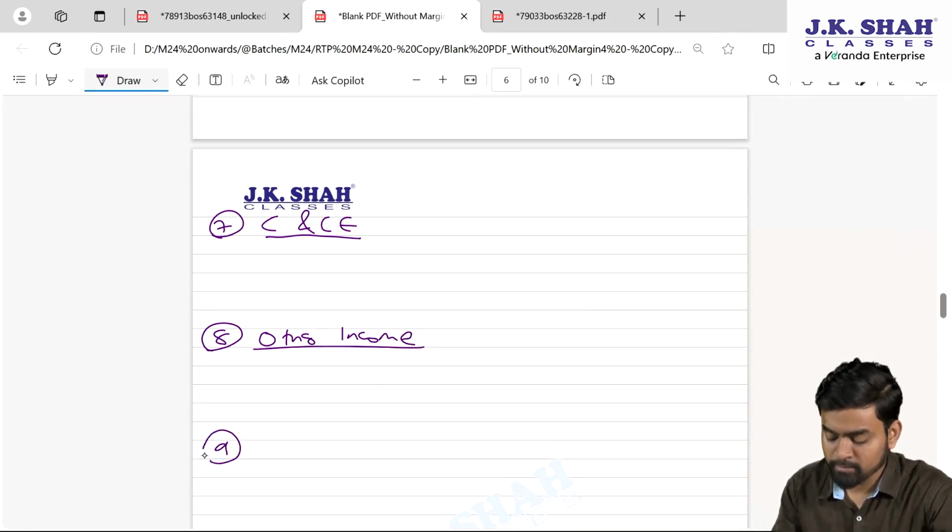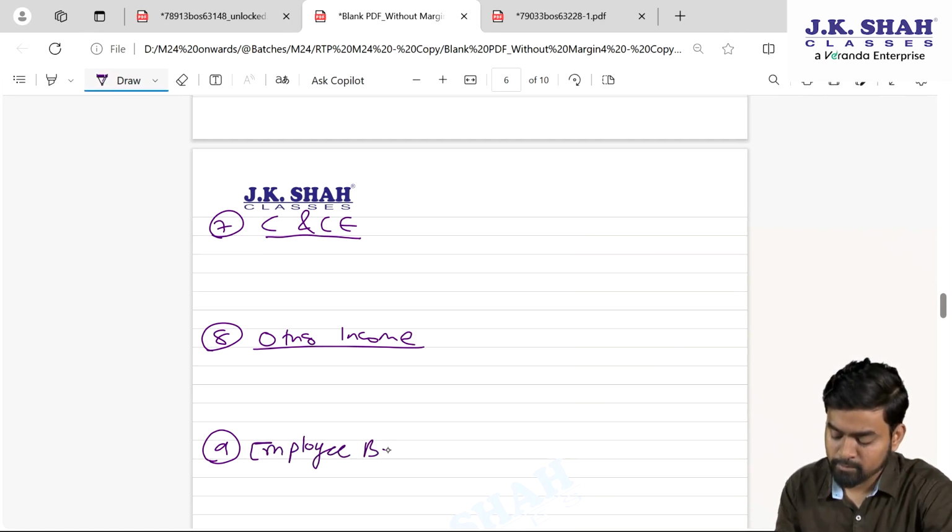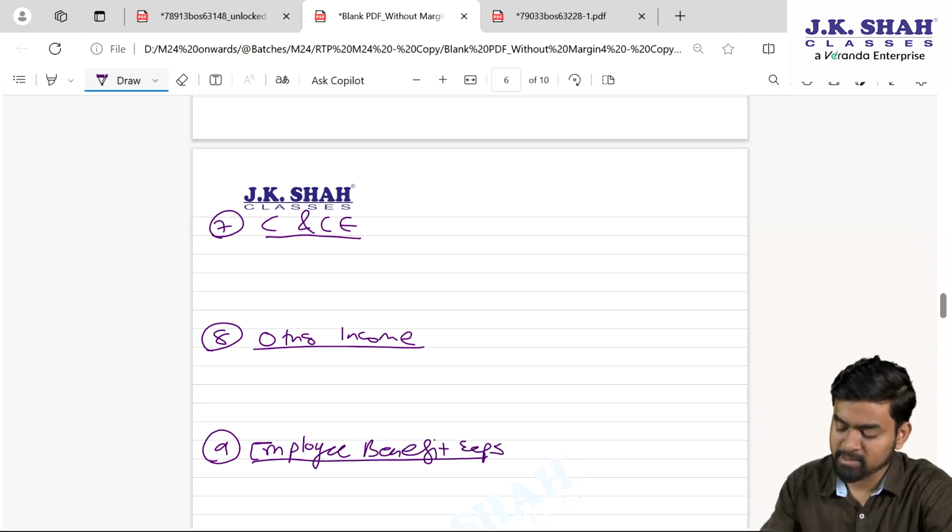Ninth one, depreciation, we have not written any note. For the ninth one, it is employee benefit expense.